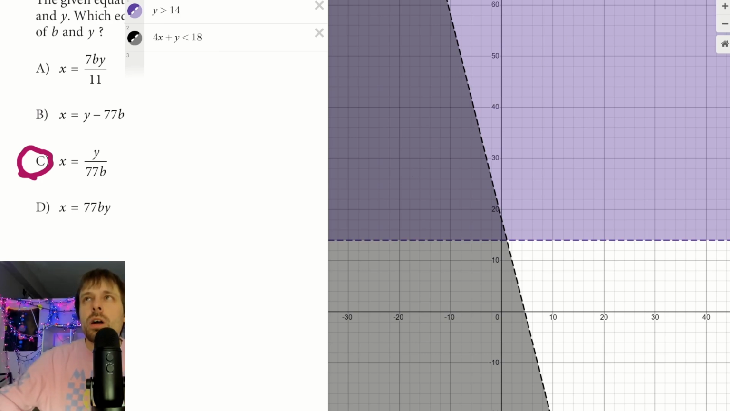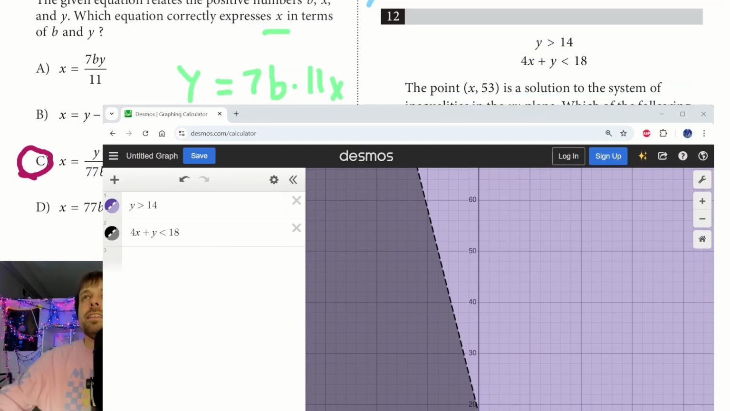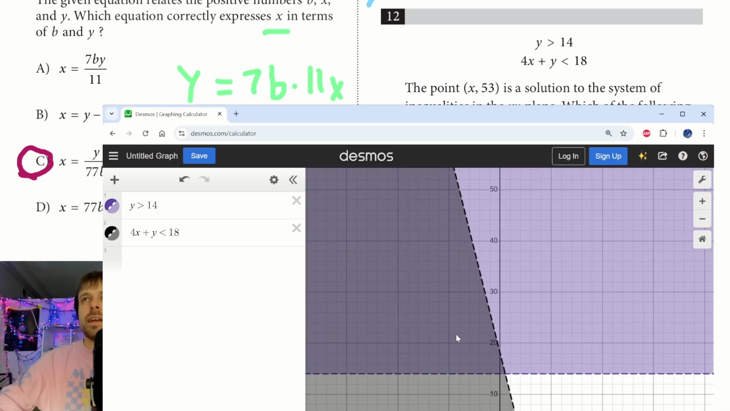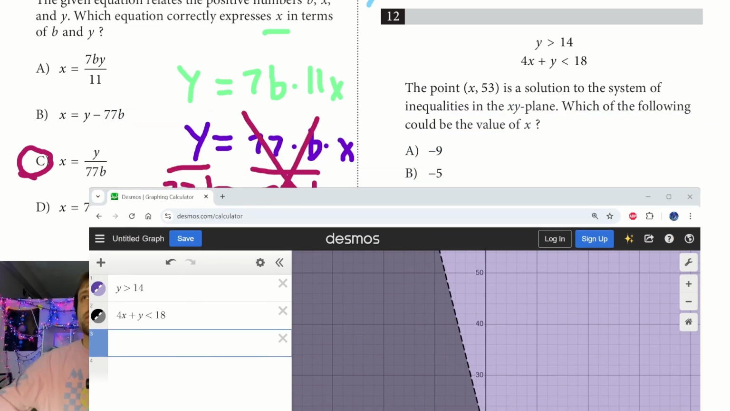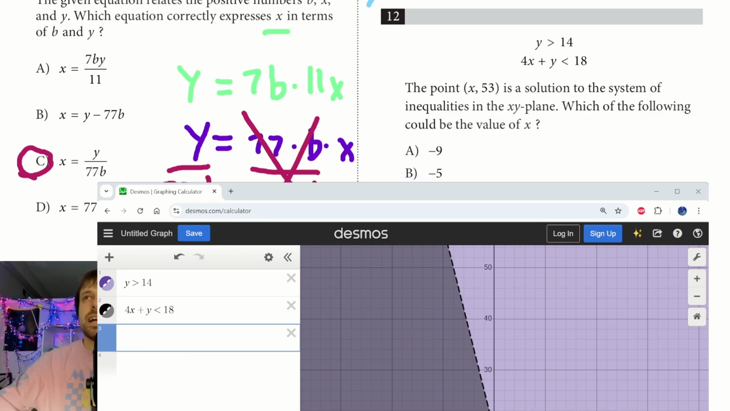I'm going to show you the problem real quick. They say the point x, 53. So if I shift back to my graph, I can make points. If I look at my answer choices, for example just these 2 to test it, what I can do here is plug in a point. For my x, I would do negative 9. And for my y, it would be 53.